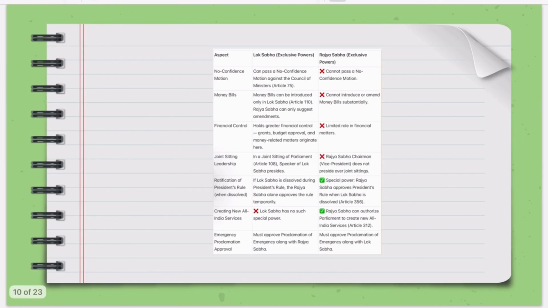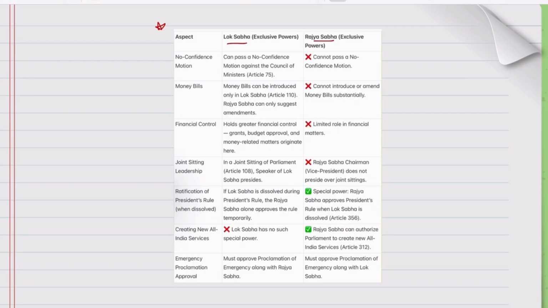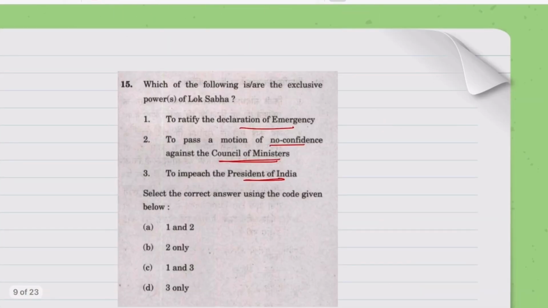So this is a list of the exclusive powers of Lok Sabha and the exclusive powers of Rajya Sabha. So you can take a screenshot and revise this. It is in a table format wherein you can directly demarcate the differences. Like here it was given to ratify the declaration of emergency. So we know that you need the ratification of both the houses.